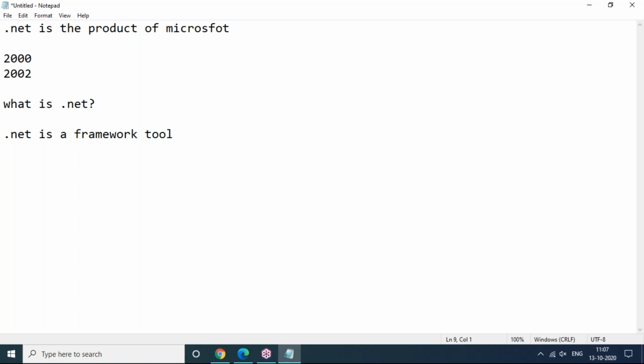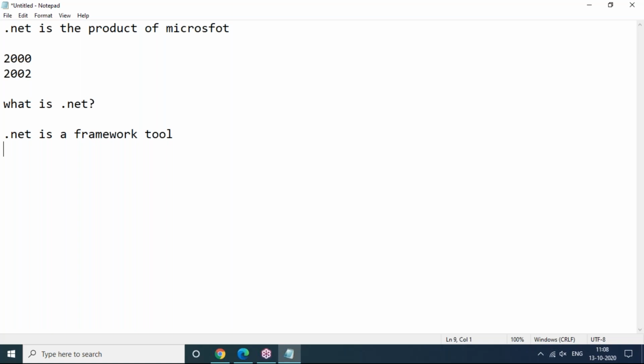Yes, it's completely a framework tool. Microsoft gives the .NET framework tool to developers, and using this framework tool as a programmer, we can develop applications. So .NET is not a programming language, it is a framework tool. Yes, we are going to learn some programming language here, but .NET is completely a framework.